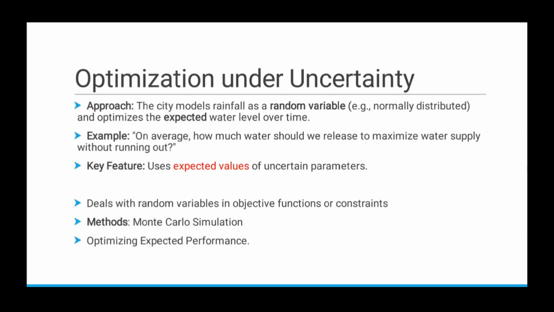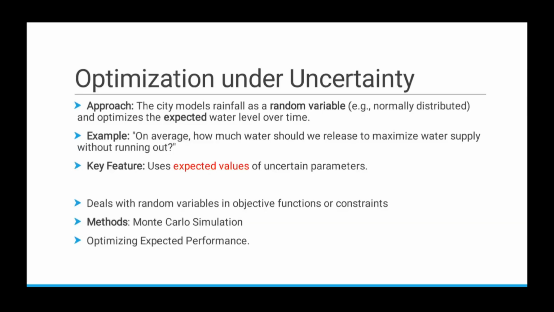So before even beginning with the robust or chance constraint approach, the first simple and easy method is to take the expected values or the average values. So we will convert the problem with uncertainty to a deterministic problem.